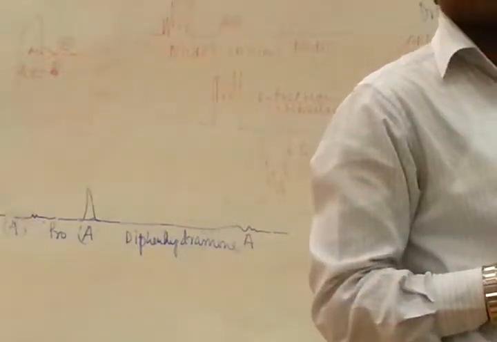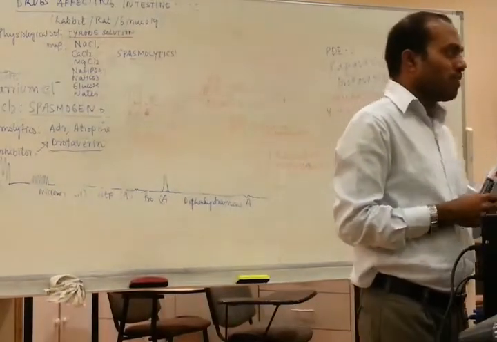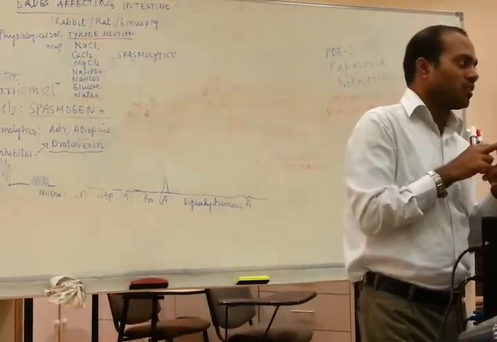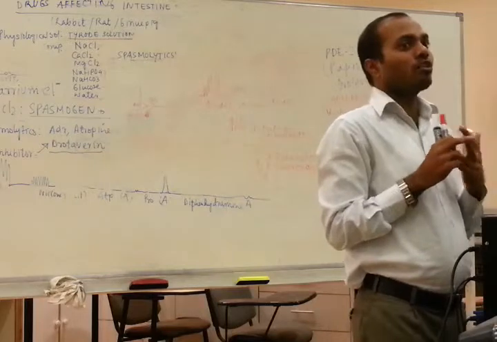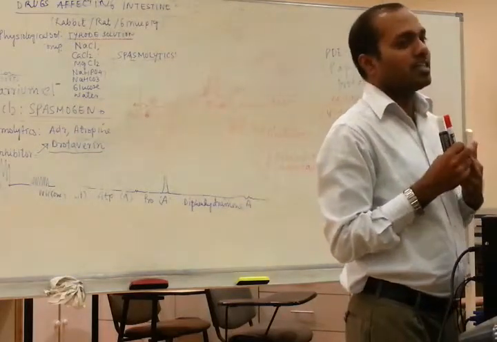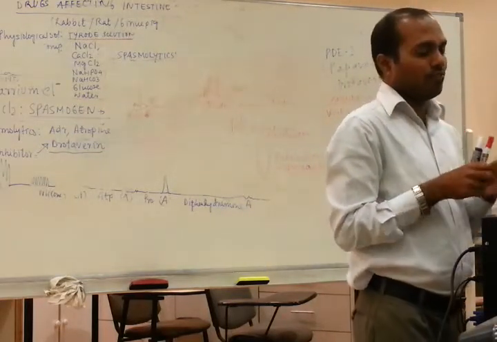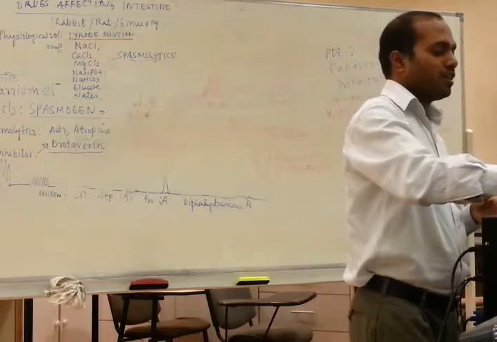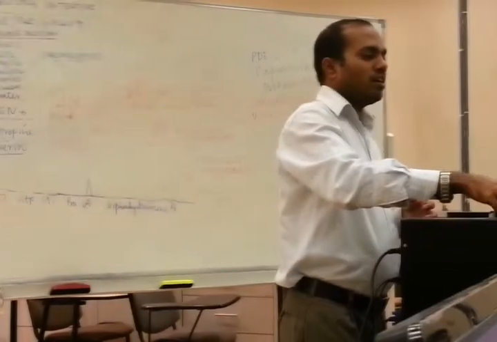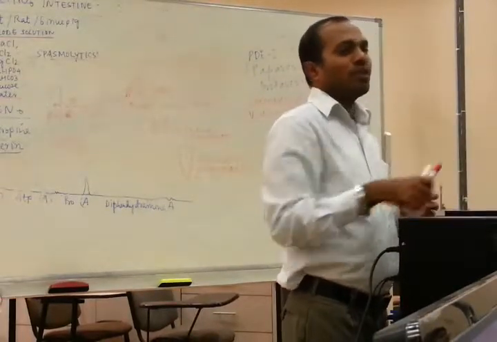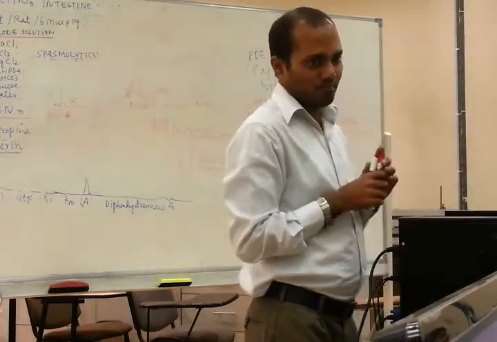Antihistaminics are of two types, because the histamine receptor is of two types, the H1 receptor and the H2 receptor. H1 receptor antagonists are called antihistaminics, and H2 antagonists are called H2 blockers.